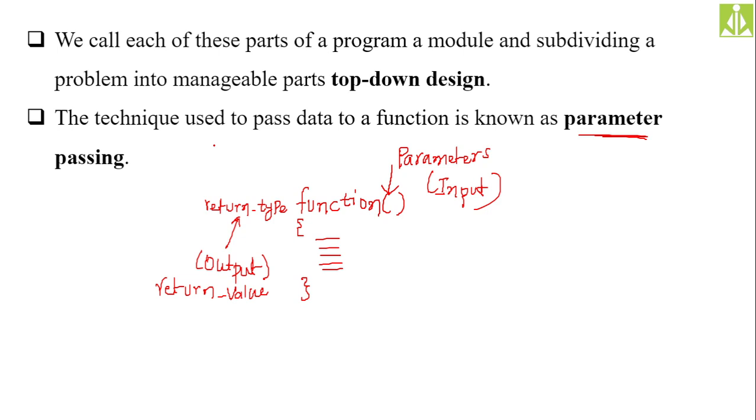And why are we going for functions? Because if the problem size grows, if the program size grows, it becomes very difficult to maintain the program as a single entity. For that reason, we subdivide the program into a number of modules, and we call each of these modules a function in C language. Each function is responsible for performing some dedicated job, and in order to do so, it takes parameters and gives return values. You have to remember these things, and if you're not understanding, try to write them in your running notes.